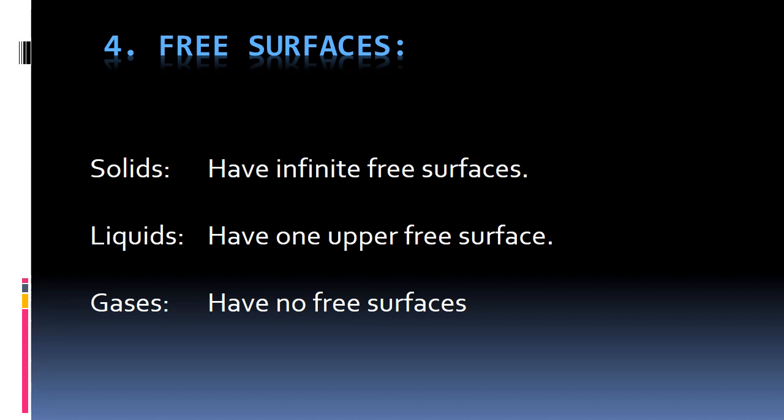Free surfaces. In case of the solids, they have an infinite number of free surfaces. On the basis of kinetic theory, the particles vibrate about their mean position. And in case of the liquids, they have only one upper free surface. The particles are freely able to move within the liquid. And in case of gases, they have no free surfaces. The particles move freely in any possible direction.